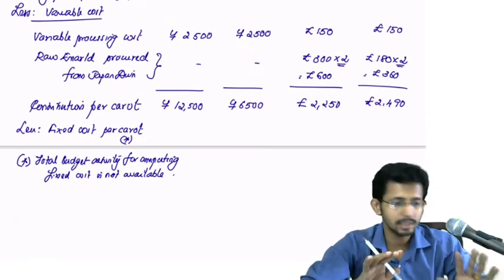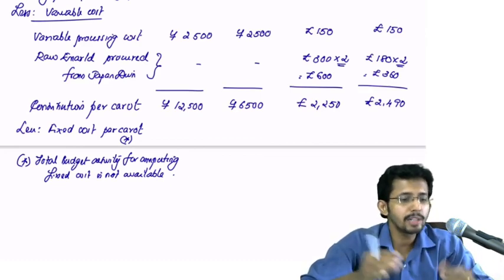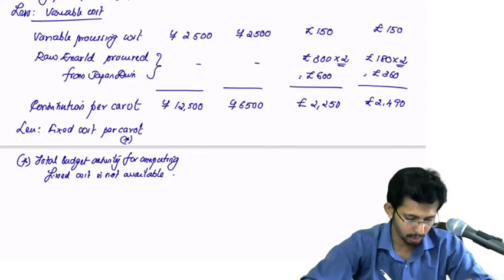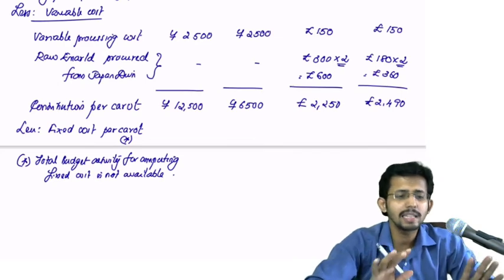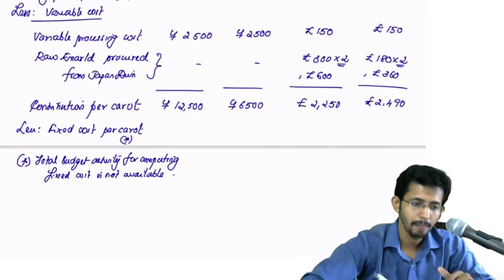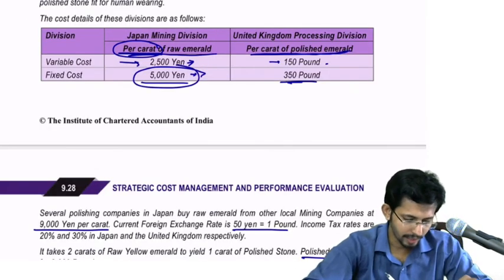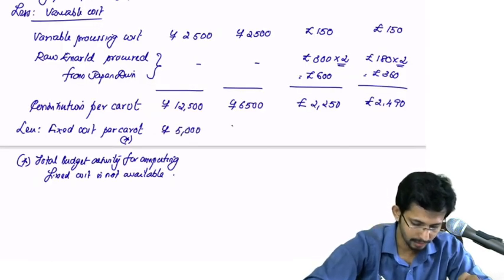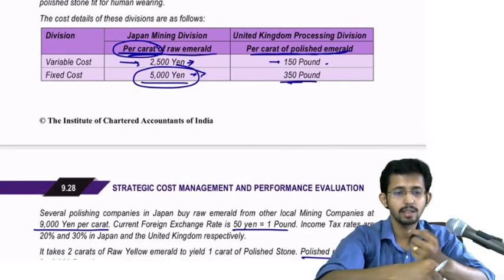That was the ideal method. But here that information is not available. So even if you want to do that way, you will have to multiply this fixed cost per unit with the number of units sold itself, and that does not make any difference in this calculation. Okay, so here, what is the fixed cost per carat? It is 5,000 yen here and 5,000 yen here and 350 pounds.